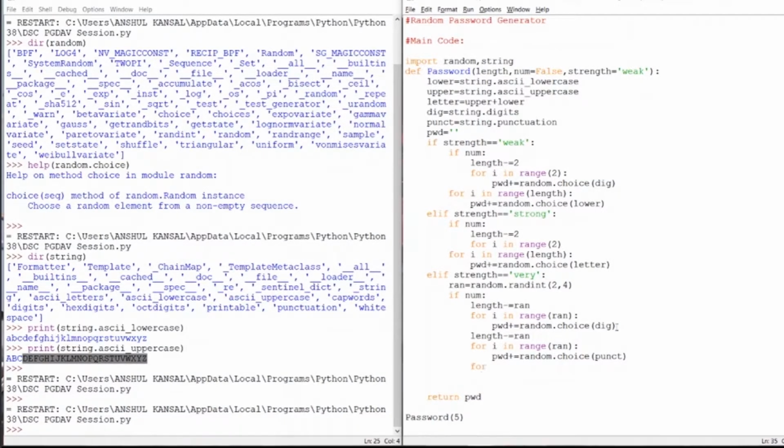Then the same as above, I will be choosing some random values for the remaining length from the alphabets, or from the letters, which are in the upper variable.